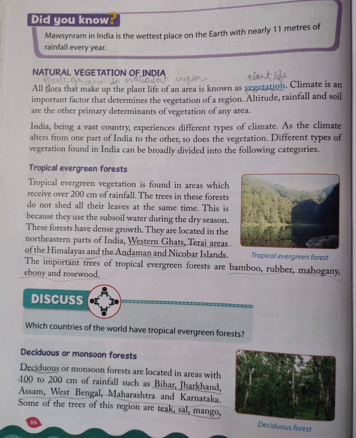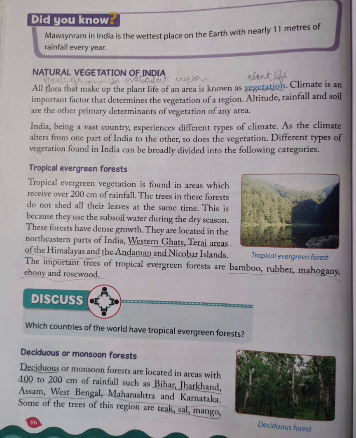Climate is an important factor that determines the vegetation of a region. Altitude, rainfall and soil are the other primary determinants of vegetation of any area. India, being a vast country, experiences different types of climate. As the climate alters from one part of India to the other, so does the vegetation. Different types of vegetation found in India can be broadly divided into the following categories.